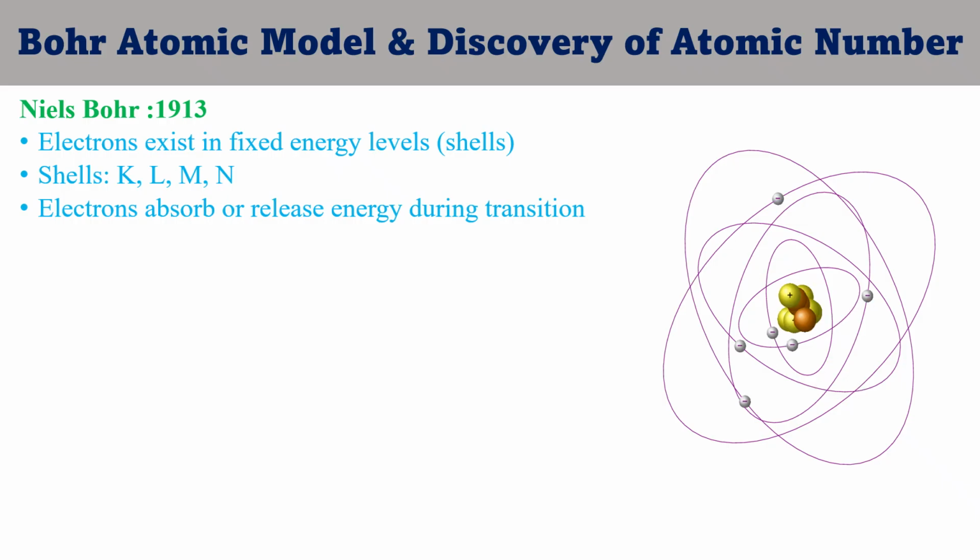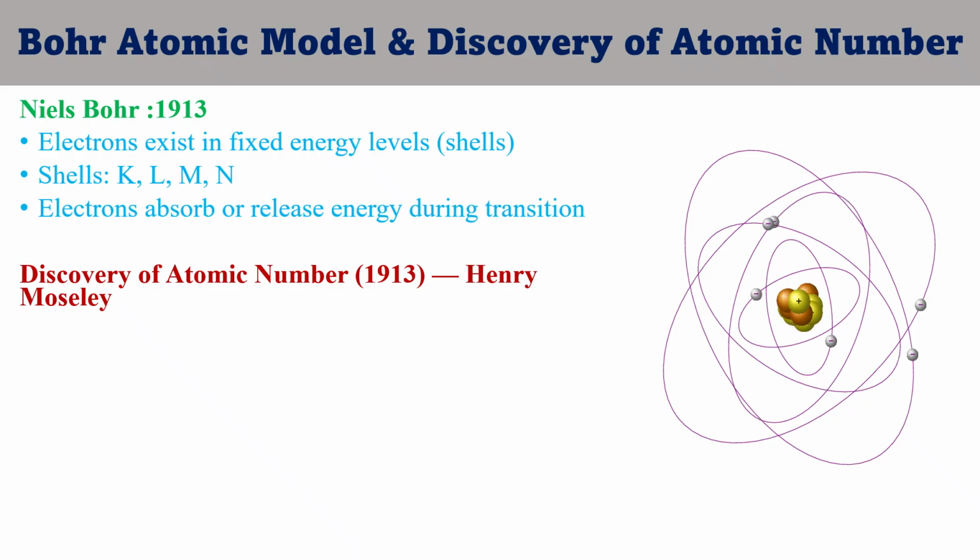At the same time, there was a problem arranging the elements by atomic mass, because some elements have the same atomic mass. In between this there was also the discovery of radioactivity in 1896 by Henry Becquerel, and X-rays were also discovered in 1895 by Sir W.C. Roentgen. So scientists faced the problem of arranging the elements by atomic mass.